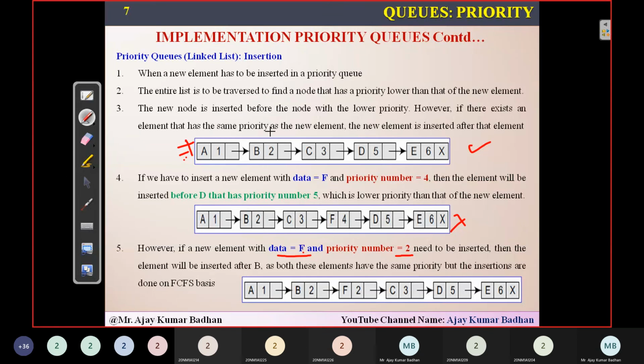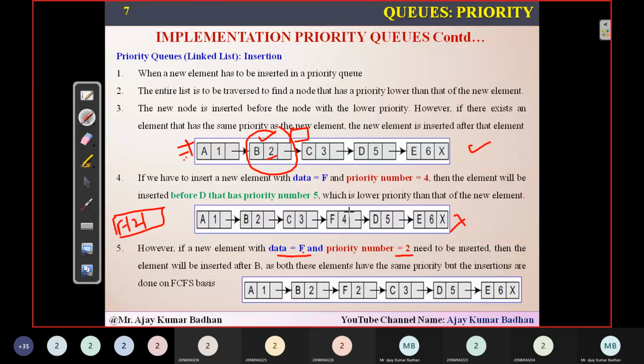But if you see here, this particular second node already consists of a priority 2. Again, you're getting another data F which is having a priority 2. Where to insert this? Since both these nodes have the same priority, first you're going to create a node F2. What did we say? We'll be using FCFS order, whichever has come first. Which element has come first, B or F? Simply B has come first when compared to F. Simple. So you'll be inserting F after B.